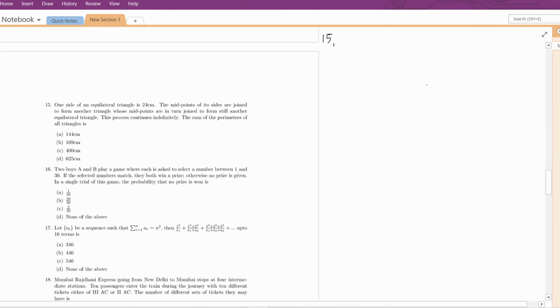Question number 15. One side of an equilateral triangle is 24. The midpoints of its sides are joined to form another triangle whose midpoints are in turn joined to form still another equilateral triangle. The process continues indefinitely. The sum of the perimeters of the triangles is.